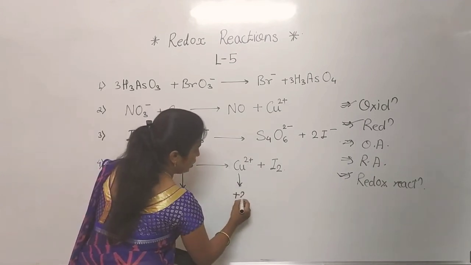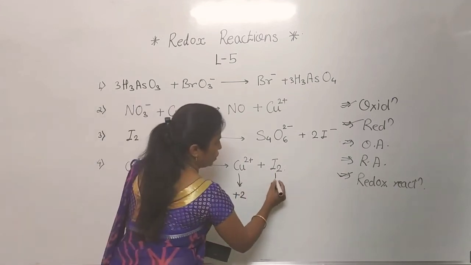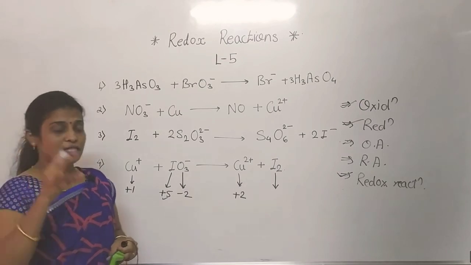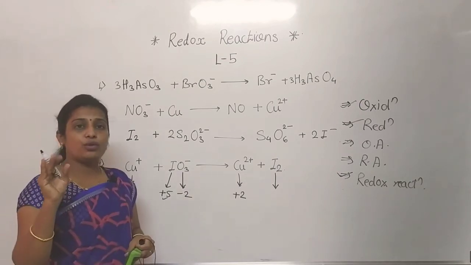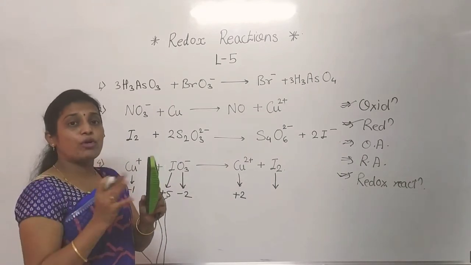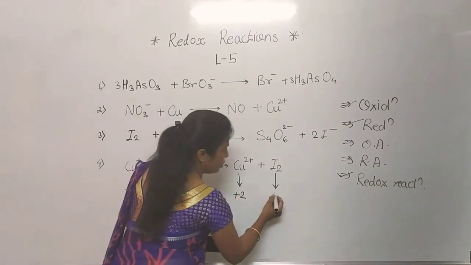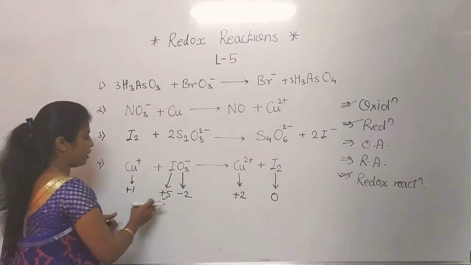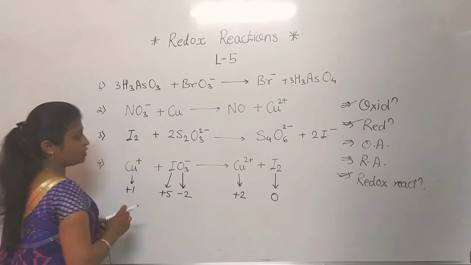So it's a +2. Now iodine. Iodine is a dimolecular form. Okay, so as I told you, H2, N2, O2, F2, Cl2, Br2, when they are in their bimolecular state, then the oxidation number is always 0. By applying that rule, we have to identify which one is oxidation and which one is reduction.